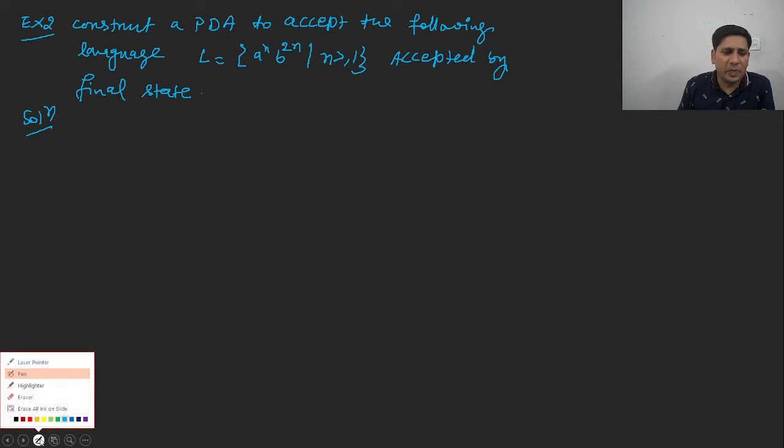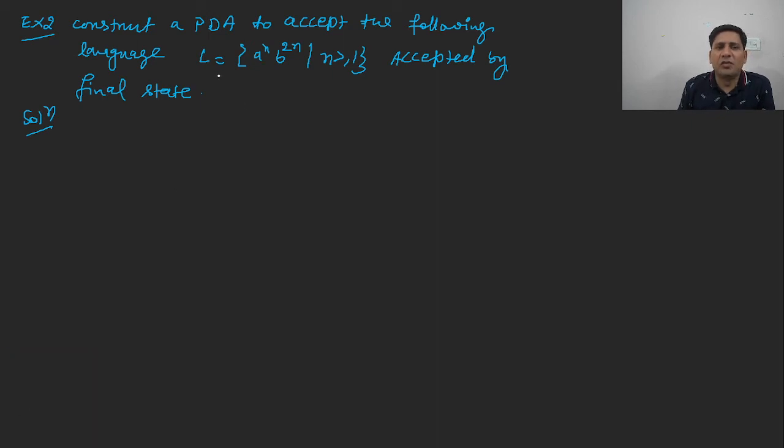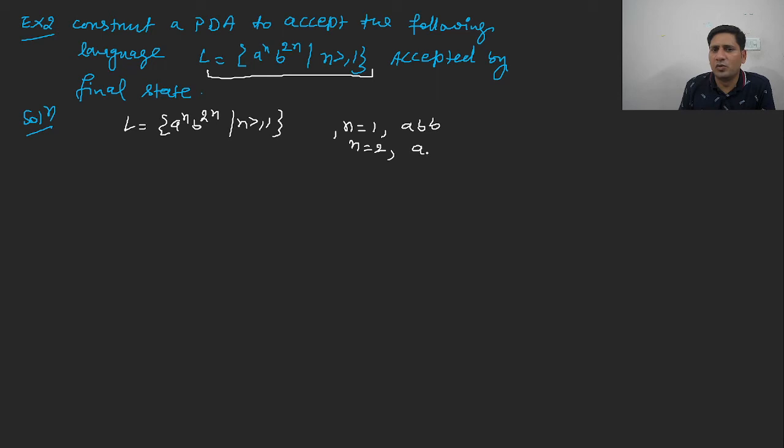Construct a PDA for the language L equal to a to the power n, b to the power 2n, where n is greater than or equal to 1. You can understand it with the help of an example. When n is equal to 1, the string is abb, and when n is equal to 2, the string is aabbbb. From this language, the number of b is just double the number of a.